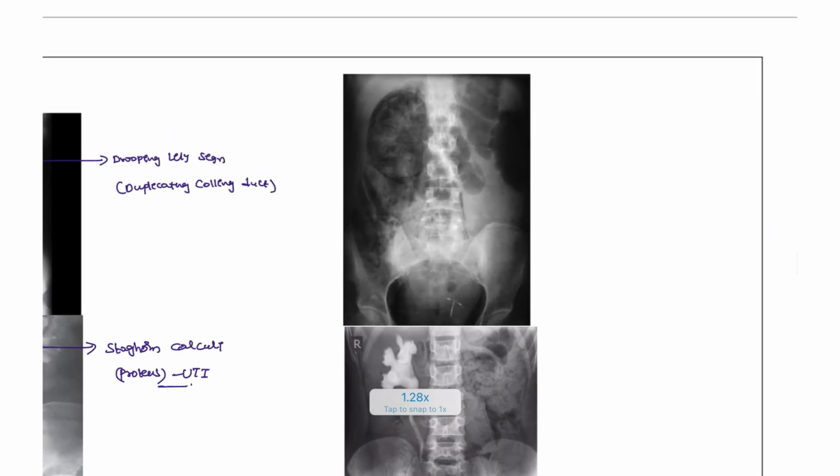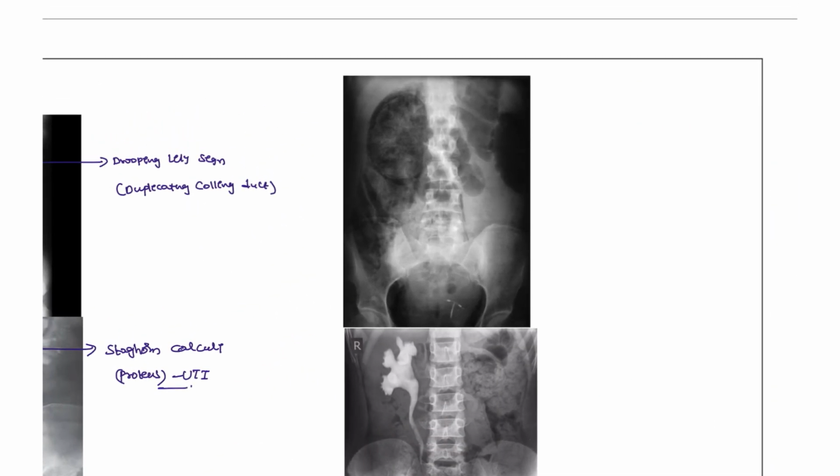Next, another two conditions of the renal system. Here you can see this is the kidney. The kidney should show more opacity because it is a soft tissue, but it is showing air, right? Air in the tissue, that is the emphysema, emphysematous pyelonephritis.